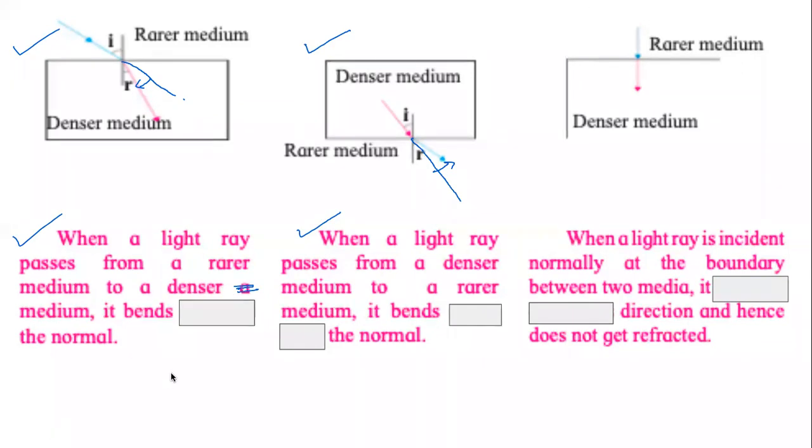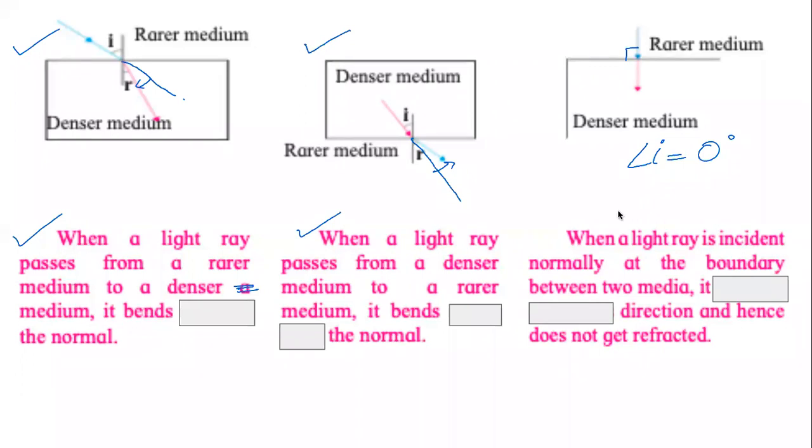Finally, the third situation. In the third situation, the ray of light is perpendicular to the boundary. It is lying on the normal. When a ray of light is incident normally at the boundary, that means the angle between the ray of light and the boundary between the two media is 90 degrees. That is, angle of incidence equals 0 degrees. Angle of incidence is not 90 degrees. Many students get this wrong.